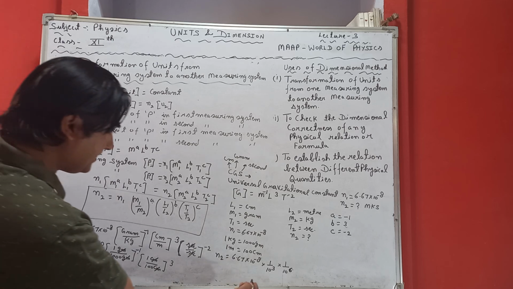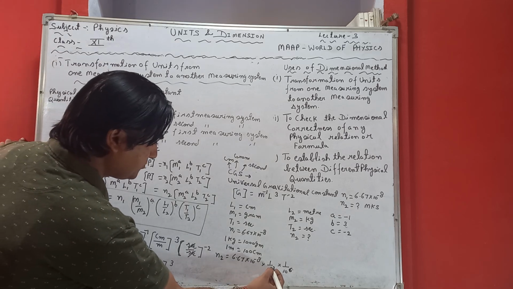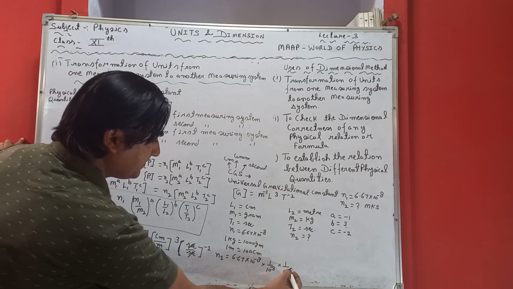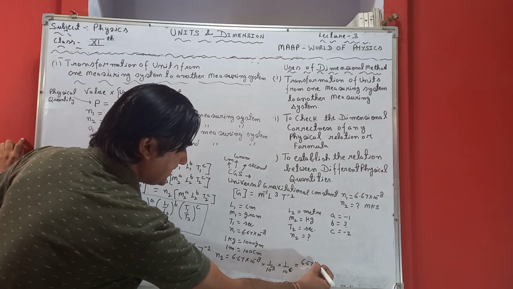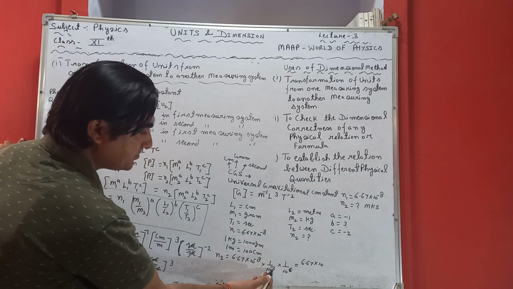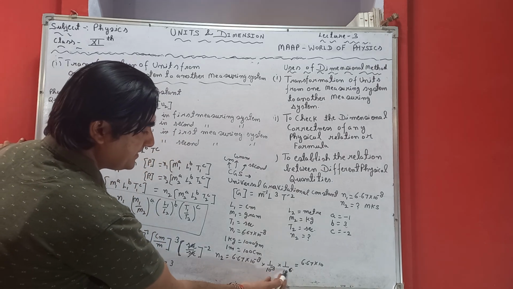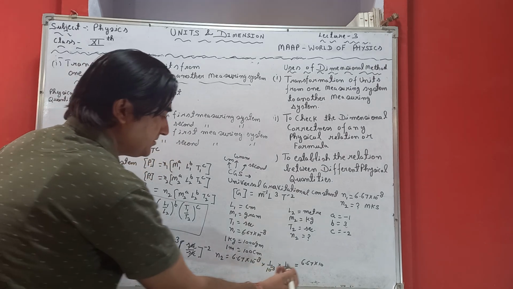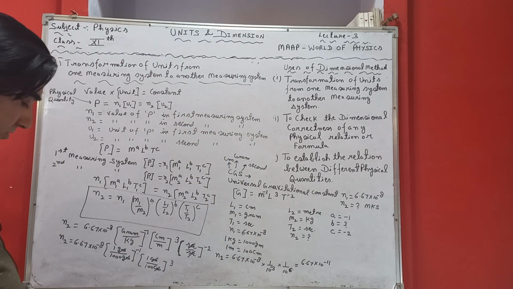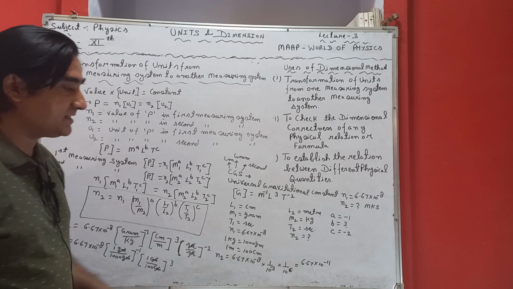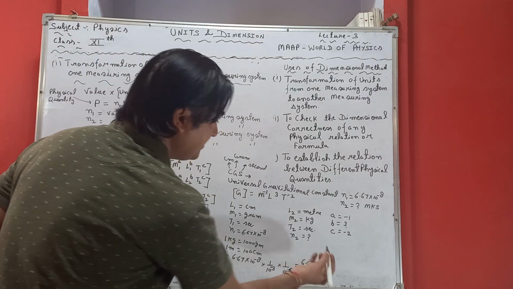So now it will become 10 raised to power minus 3 and 10 raised to power minus 6, which can further be written as 6.67 into 10 raised to power, so here it will remain 10 raised to power 3, and which will become 10 raised to power minus 11. So the value of N2 becomes 6.67 into 10 raised to power minus 11.